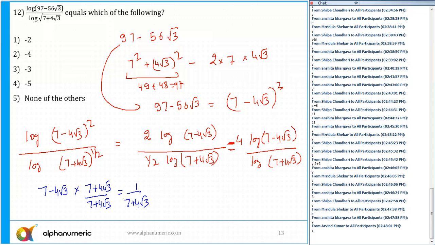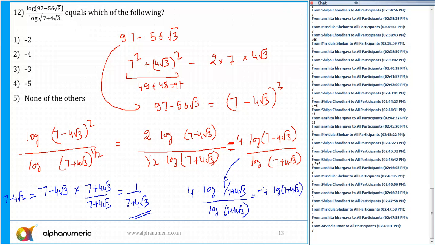Okay. So it means after this step I can say this is 4 log of... Okay. Now this is 7 minus 4 root 3. So 7 minus 4 root 3 is equal to 1 upon 7 plus 4 root 3. Yes or no? So log of 1 upon 7 plus 4 root 3 divided by log of 7 plus 4 root 3. So this comes out to be 4 into (7 plus 4 root 3) raised to power minus 1, so it will be minus, and then I can say log of 7 plus 4 root 3 upon log of 7 plus 4 root 3. So the final answer is minus 4, and this is the answer.